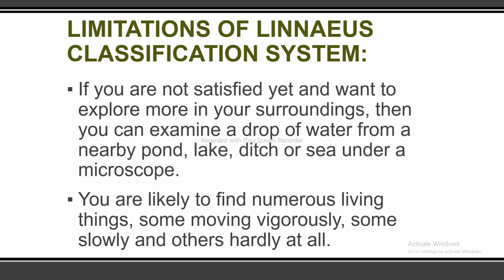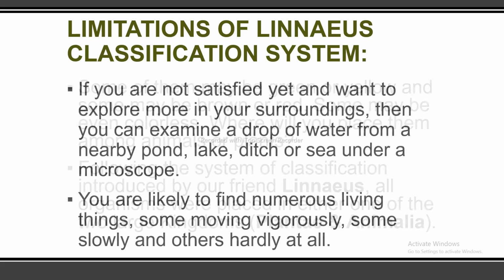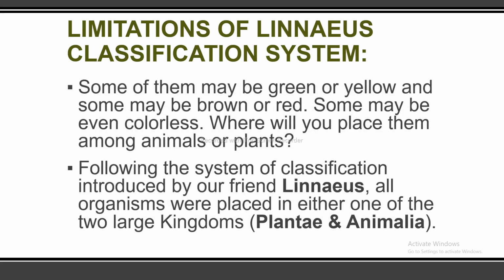If you are not satisfied yet and want to explore more in our surroundings, then you can examine a drop of water from a nearby pond, lake, ditch or sea. Under a microscope, you are likely to find numerous living things, some moving vigorously and some slowly and others hardly at all. Some of them may be green or yellow and some may be brown or red.